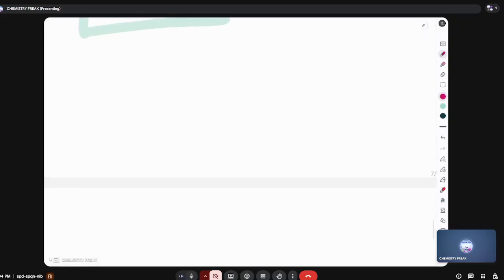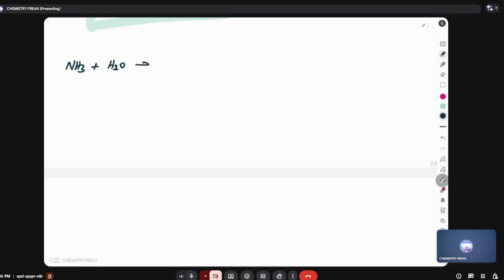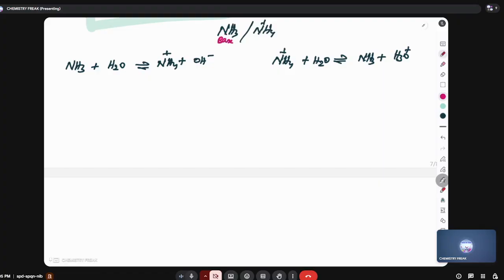They are not stopping with that; they are proceeding further. What is the further reaction? This is a base. When treated with water, it forms NH4 plus and OH minus ion. This is an acid. When treated with water, it forms base plus H3O plus ion. So this is a base and this is its conjugate acid. This is the reaction of the base and this is the reaction of the conjugate acid with water.